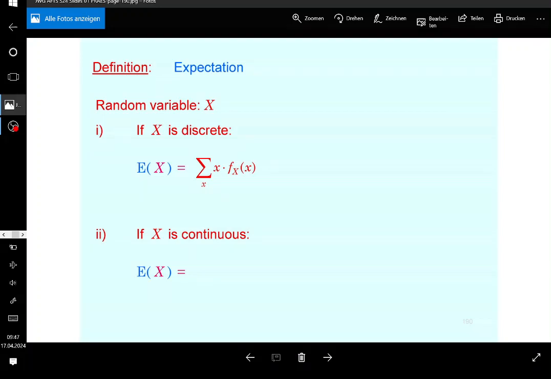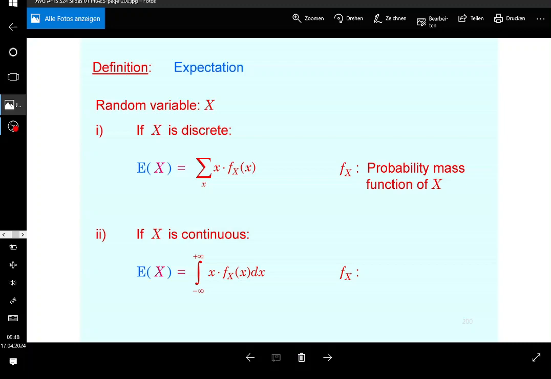Okay, I think you've seen this before. I'm going to do an example of this. Keep in mind f_X is the probability mass function this time, and if the random variable is continuous, then of course I would need to express this in terms of its density. So you take the integral from minus infinity to plus infinity, which is the total integral over the total range. Most of the time, for example, the normal distribution has a support of minus infinity to plus infinity. So you take x times the density, and then you integrate this with respect to x, and that's going to be the expectation according to this.